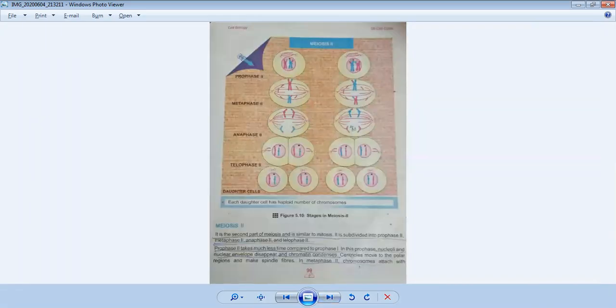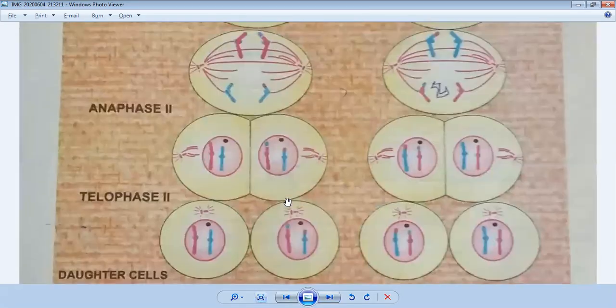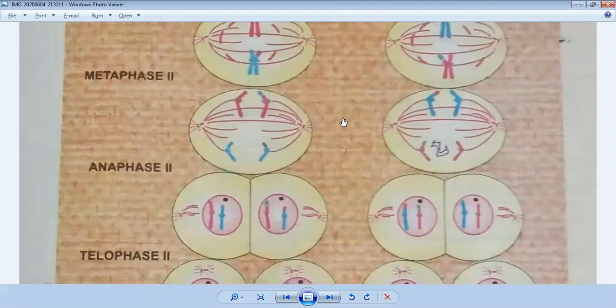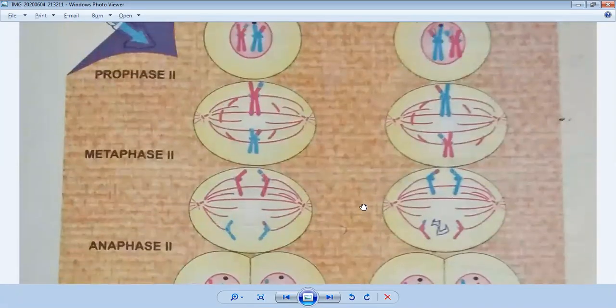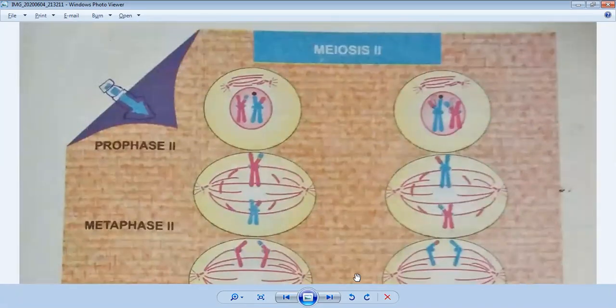Now we will come to meiosis 2. I will explain meiosis 2 with the help of a diagram. It is the second part of the meiotic process, and in this part it is similar to mitosis. It is also subdivided into four parts: prophase 2, metaphase 2, then anaphase 2, then telophase 2. So first we will discuss prophase 2. What is happening in prophase 2?